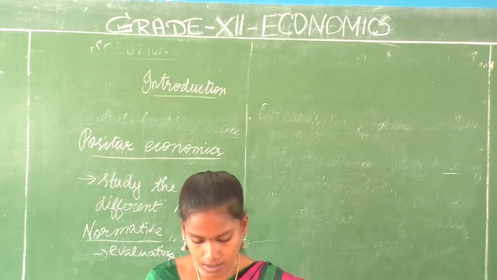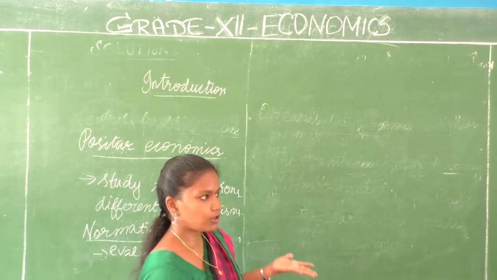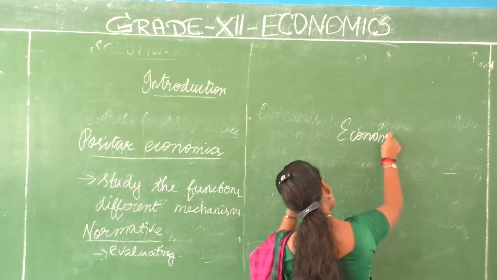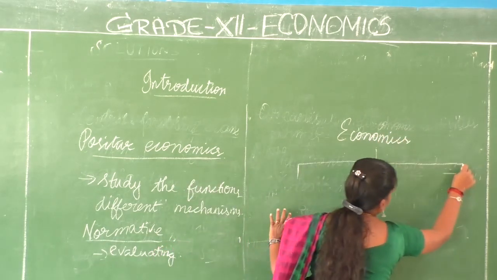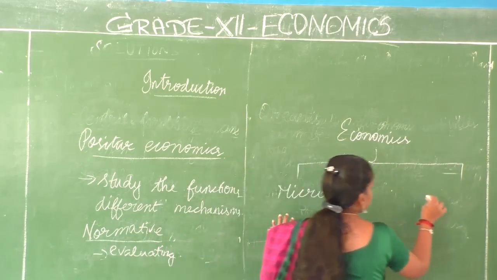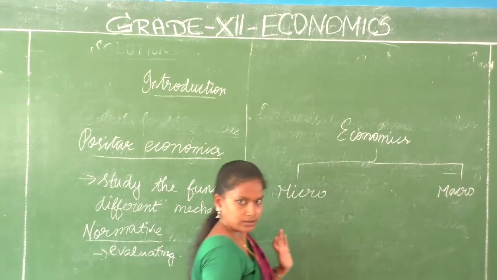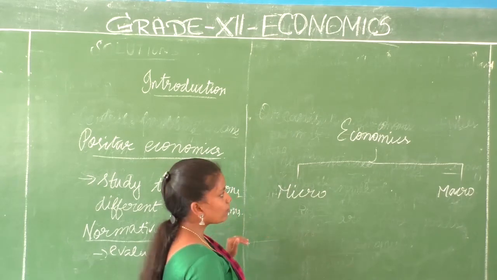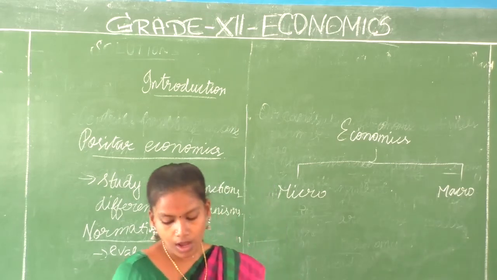desirable or not. Next, we are going to talk about the final topic of this chapter. Economics is divided into two branches, microeconomics and macroeconomics. Both are important, both are required. Study of micro level factors as well as study of macro level factors are also important.